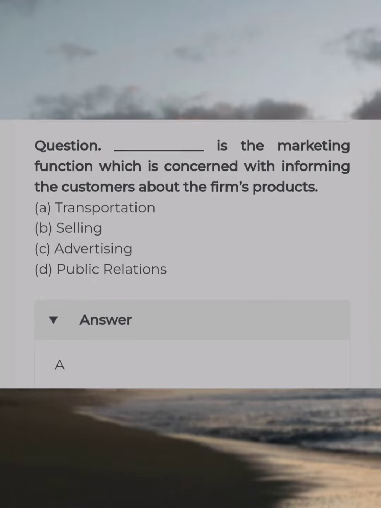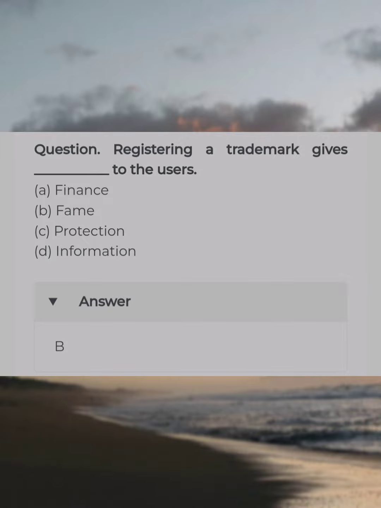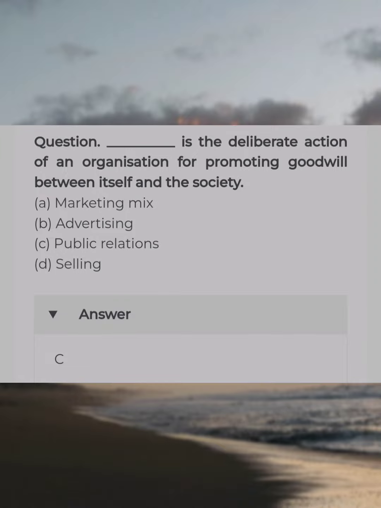Dash is the marketing function which is concerned with informing the customers about the firm's products. Answer A. Transportation. Registering a trademark gives dash to the users. Answer B. Fame. Dash is the deliberate action of an organization for promoting goodwill between itself and the society. Answer C. Public relations.